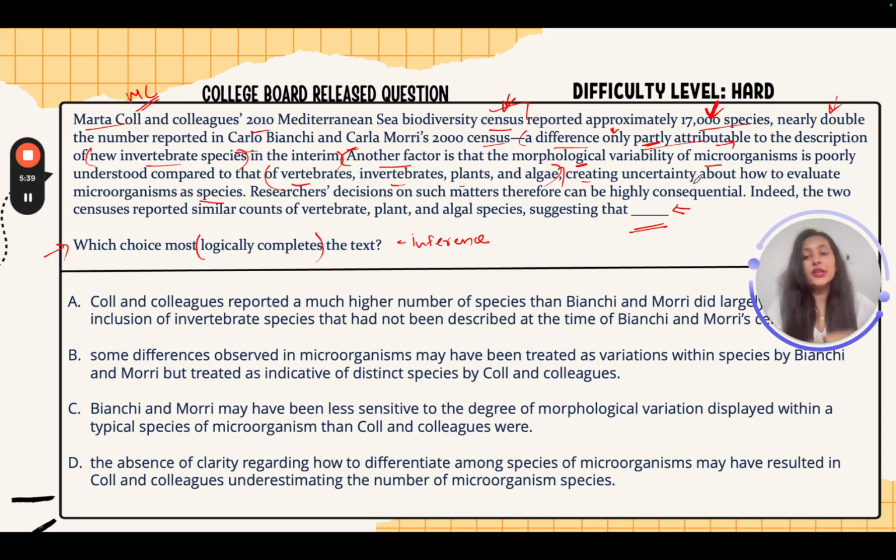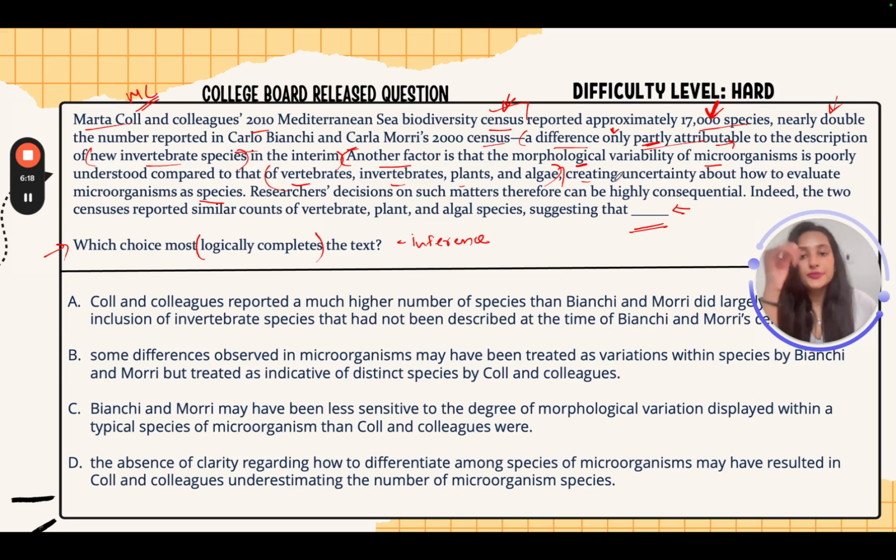So there is an uncertainty about how to assess a particular microorganism as a species, right? There is a problem because of this poorly understood factor of morphological variability of microorganisms. Because of this, we don't know how to evaluate microorganisms as species. So if you try to connect the dots with the previous problem that's been said, the problem as to the species, the number of species reported was very high in 2010, we can already think that probably the reason is because we don't know how to evaluate microorganisms as species, right? Maybe that's the problem, right?